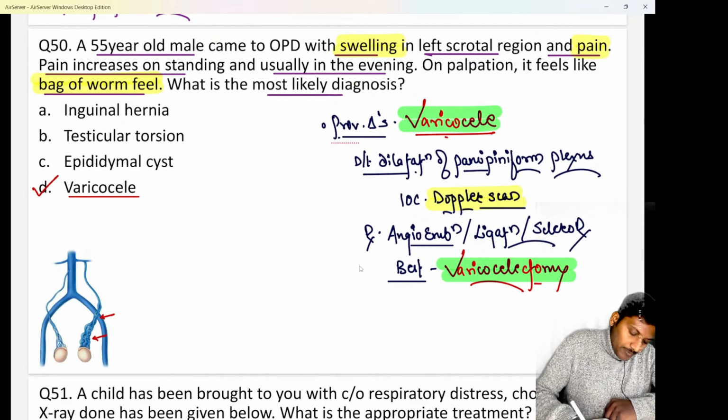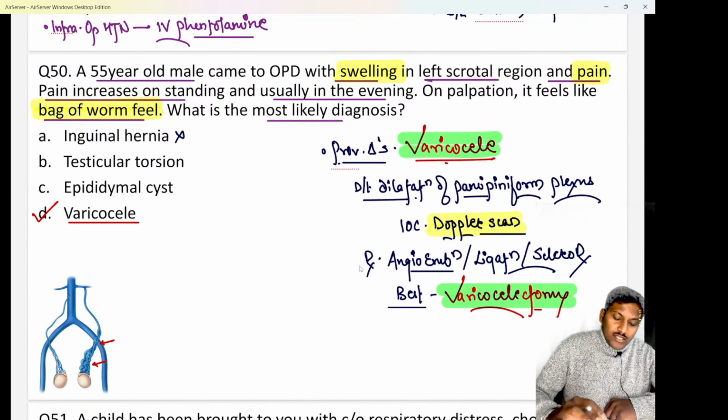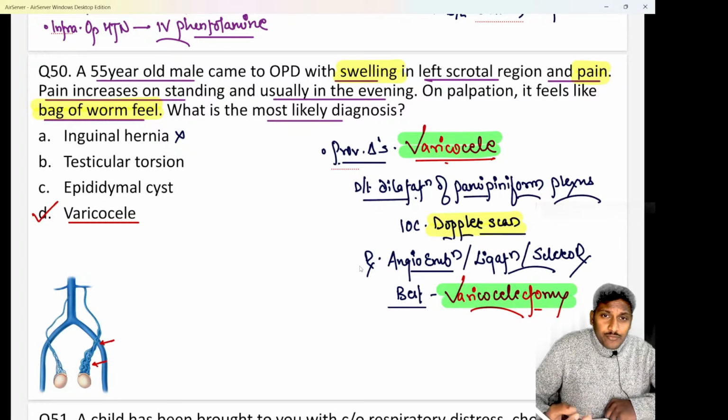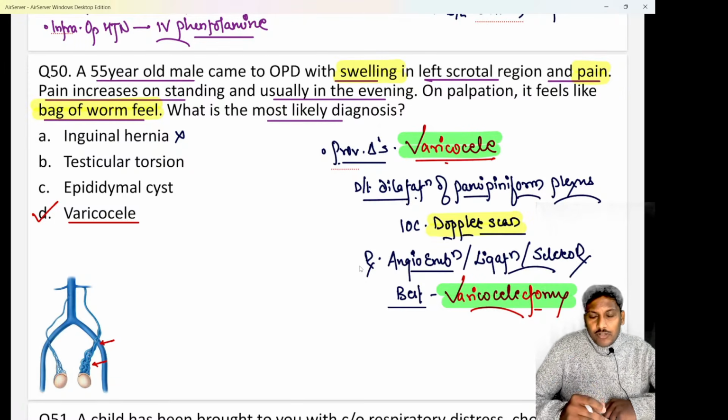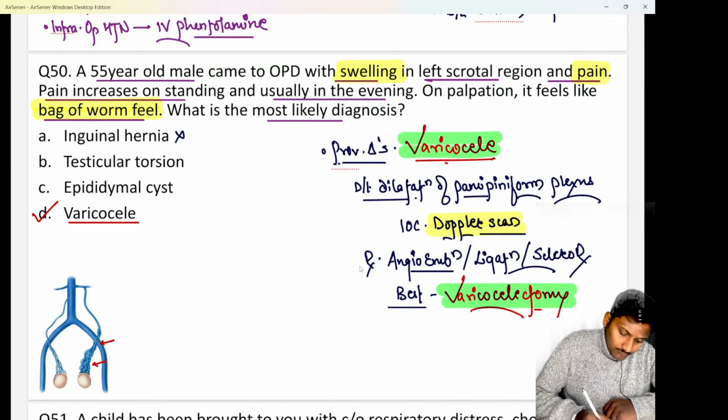Okay. Option A says inguinal hernia. Inguinal hernia is commonly a painless swelling, and it is an inguinoscrotal swelling, not only a scrotal swelling. That is what is important to be remembered. Do remember, it does not give any bag of worms feel. It may give you a doughy feel, like dough, not a bag of worms feel.